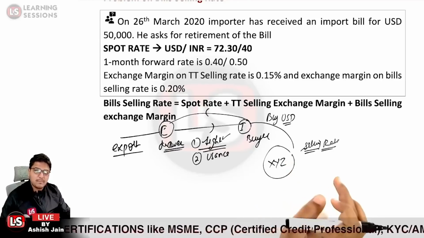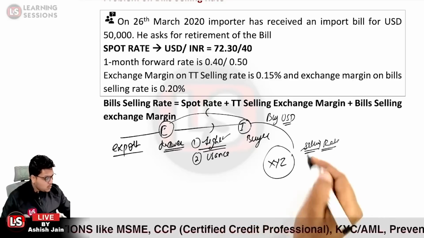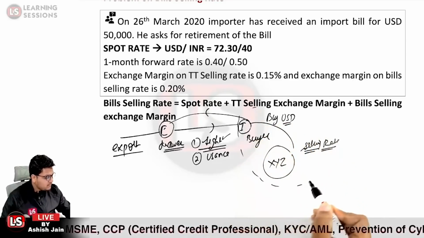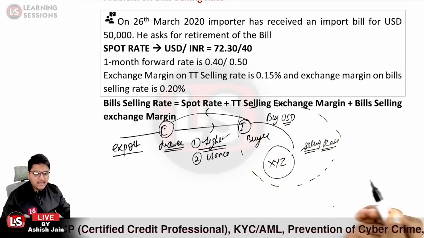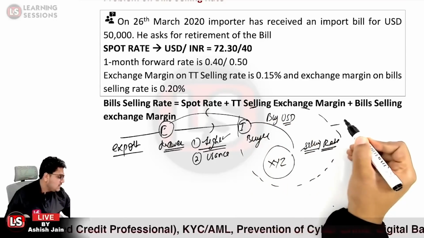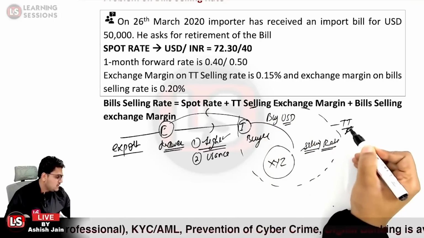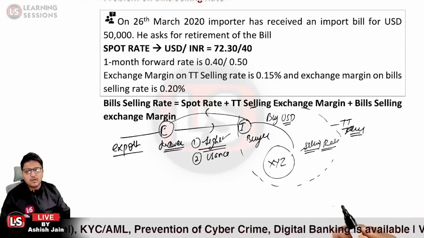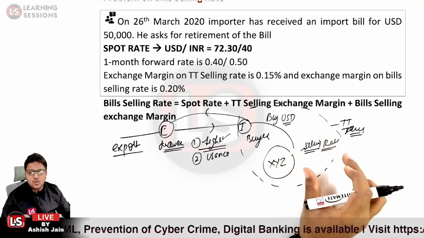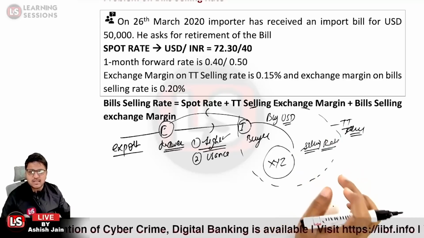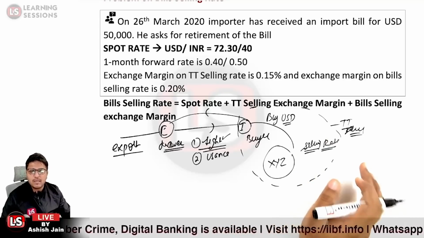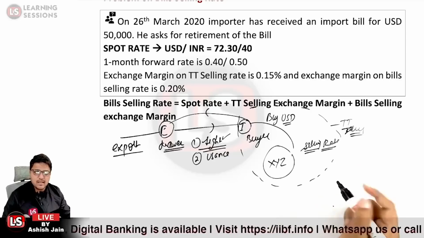So what margin would be applicable to that particular transaction? I'm just highlighting, it is a TT selling rate transaction. Is that part clear? Because there is no lag, there is no difference between the settlement dates, so the TT selling rate would be applicable here.